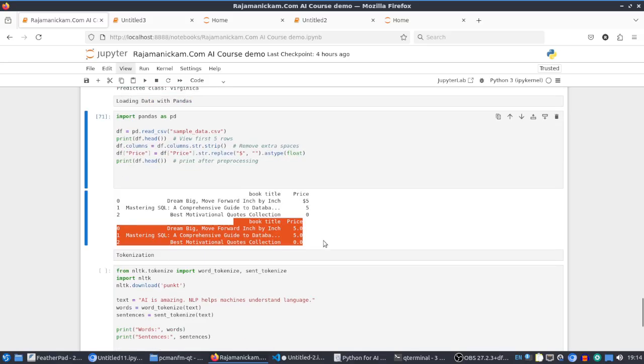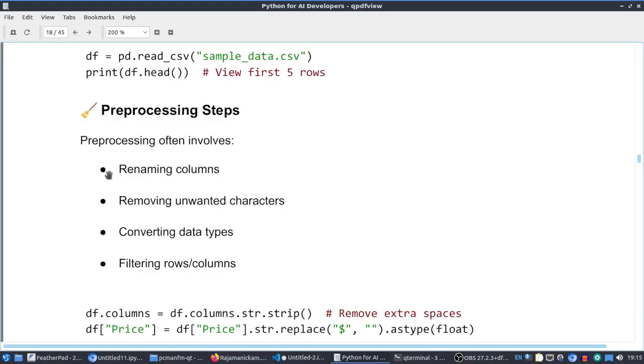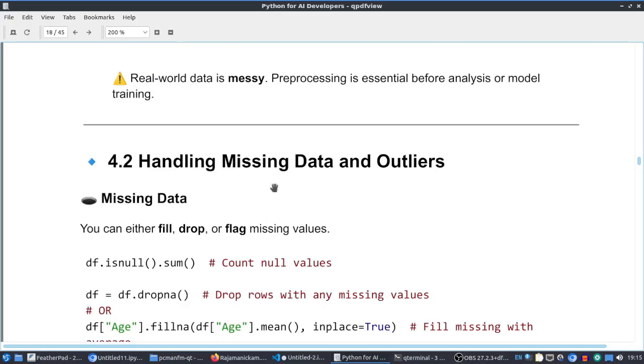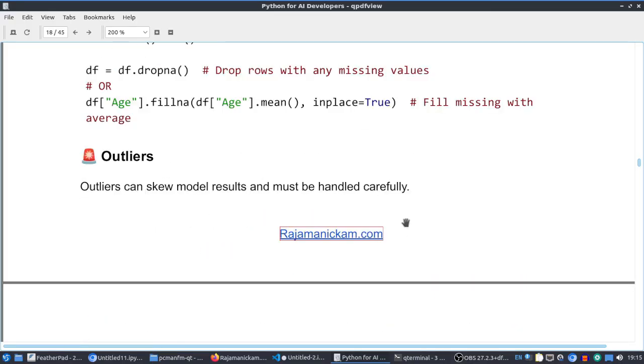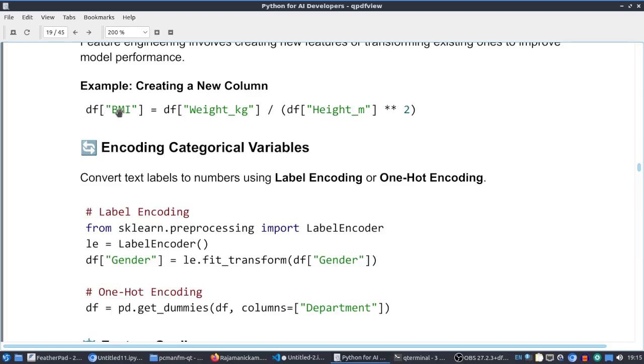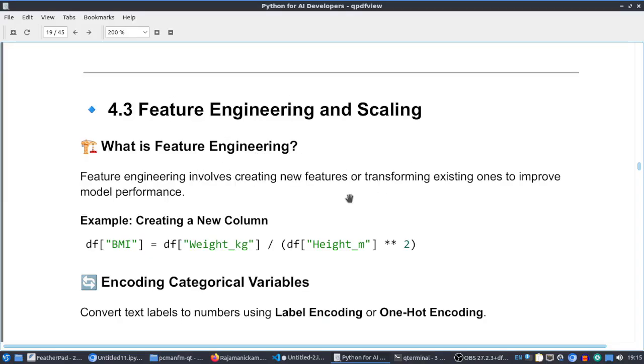I'm just saying this as an example. Similarly, we can do a lot of data cleaning and other processes. A lot of steps are there, and for that we can use Python libraries effectively: renaming columns, removing unwanted characters, converting data types, filtering rows and columns, handling missing data and outliers. If you are not doing that, then the output may not be effective. And simply we can create this BMI column with just one line of code, right? So this kind of feature engineering can be done very easily.